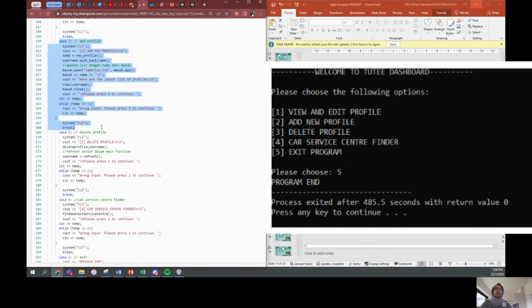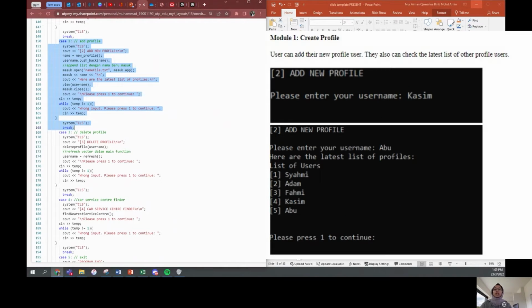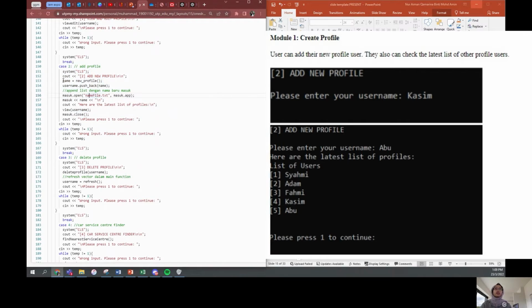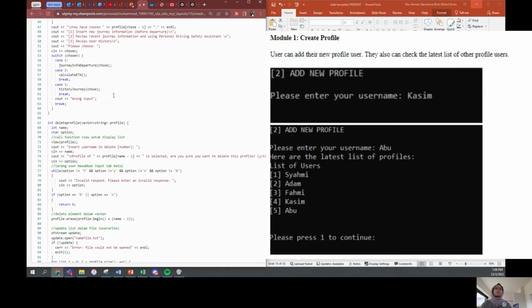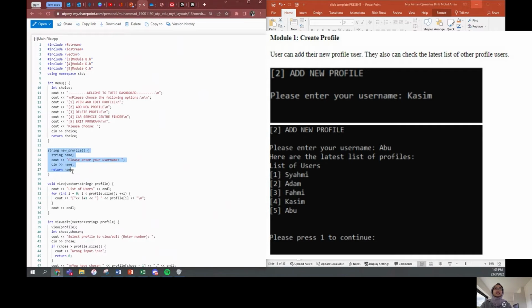Alright, so after this function, back to the main file, which is case 2. If number 2 has been chosen from the menu function earlier, then it will fall under case 2, which is to add profile, covered in module 1. The new profile function will be called. So we call the new profile function right here. And if we see the function here, it's actually a simple function where the input is the name that needs to be added in the database resource,